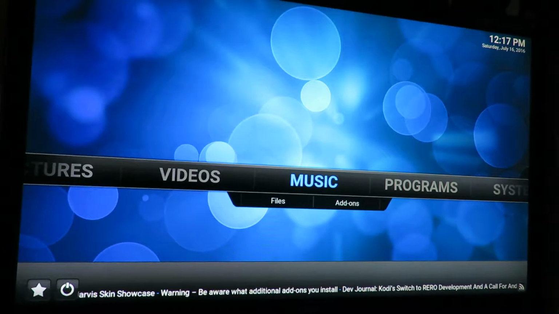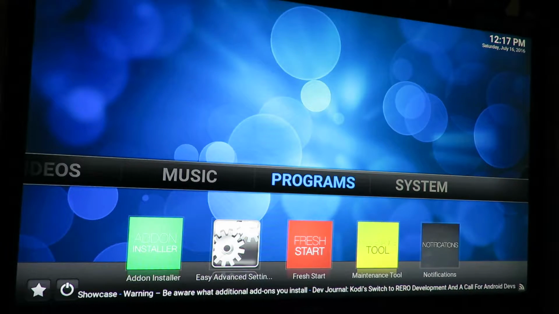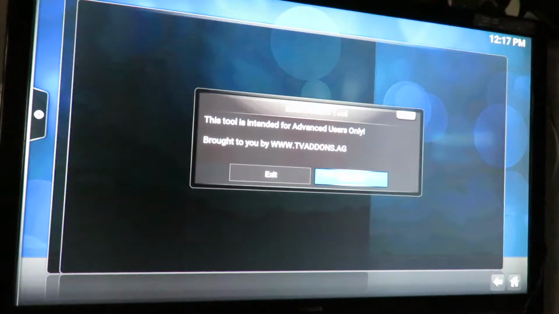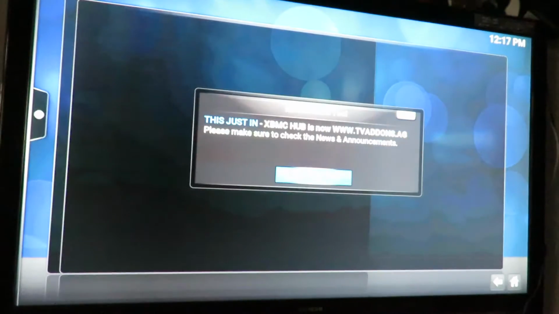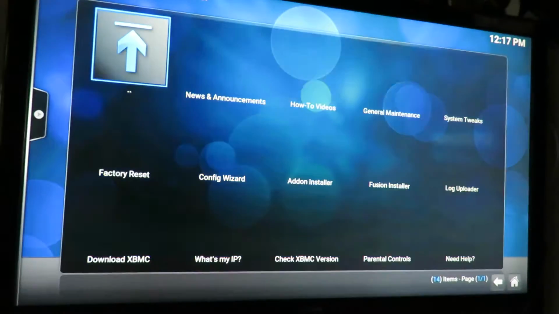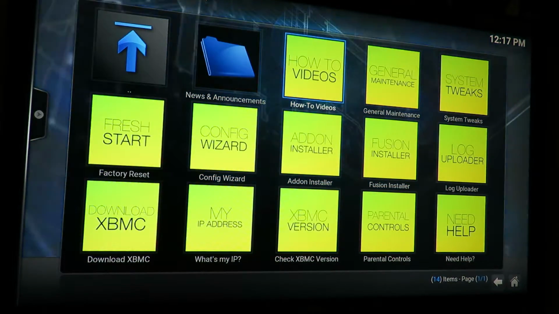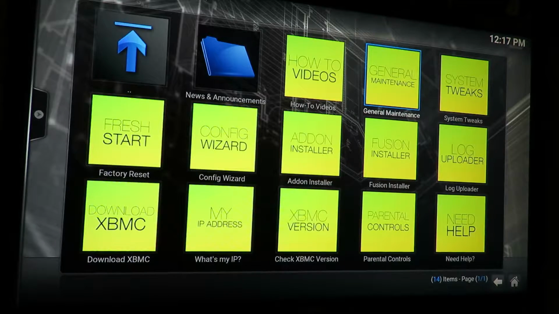Maintenance. You go to programs, come down to maintenance tool, click onto it. It'll come up saying that first time you want to continue. Okay, all these will come up. Just come across to general maintenance, click onto it.